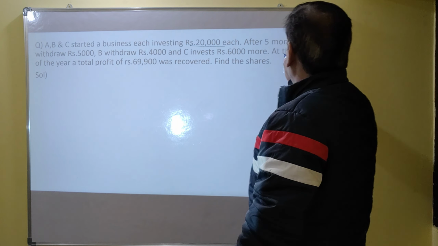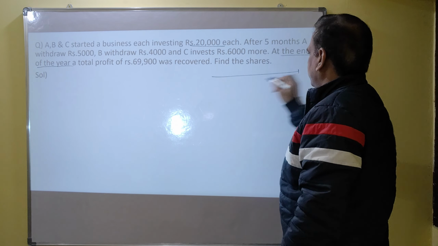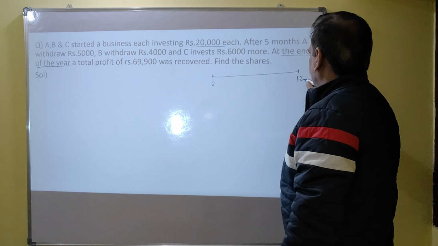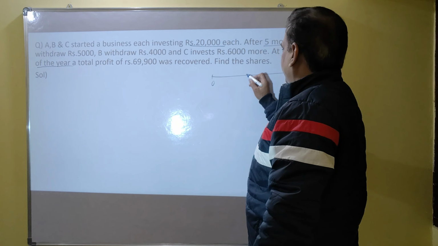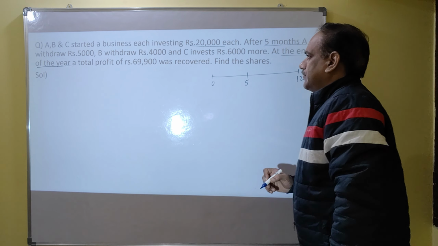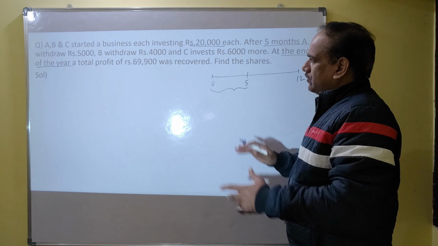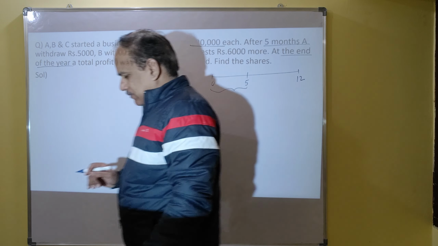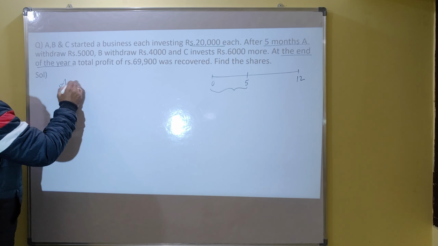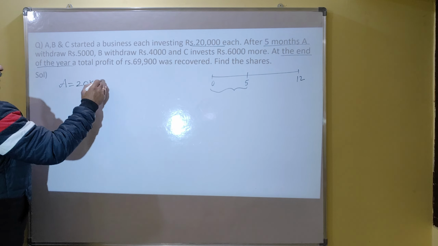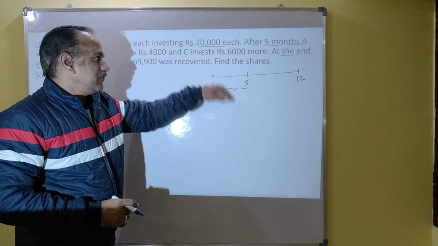Because it is given as at the end of the year, total tenure is 12 months. After 5 months, so everything happened after 5 months only. For the first 5 months, there is no change in the capital of each. So 20,000 is A's capital. What is A's investment? 20,000 stayed for 5 months.